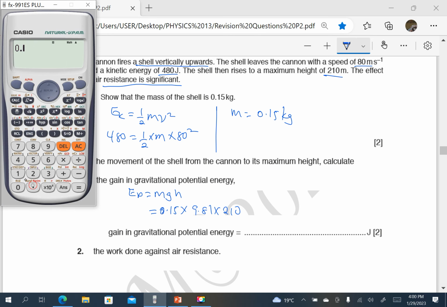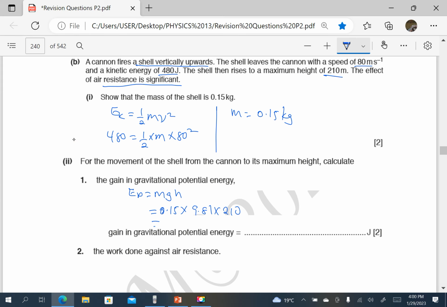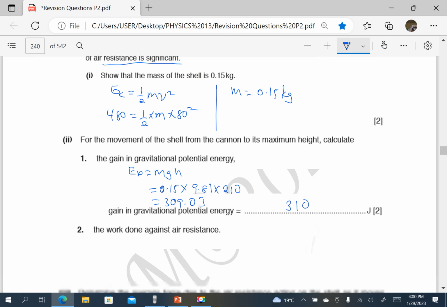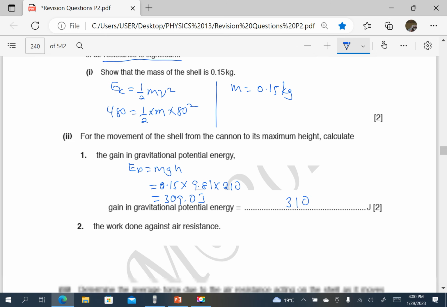So we check 0.15 times 9.81 times 210, which gives us 309 or 310 joules.